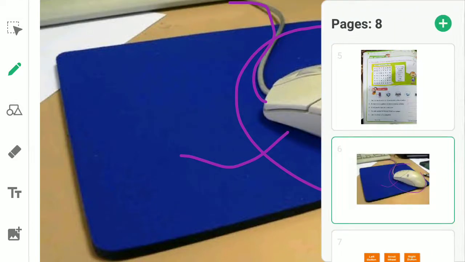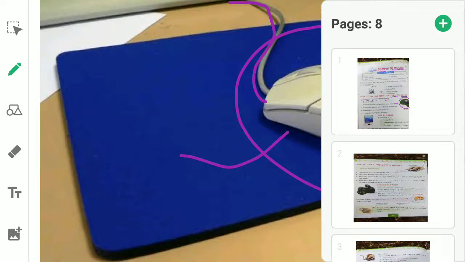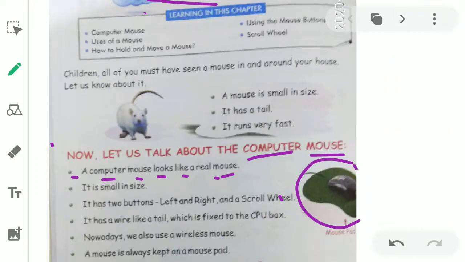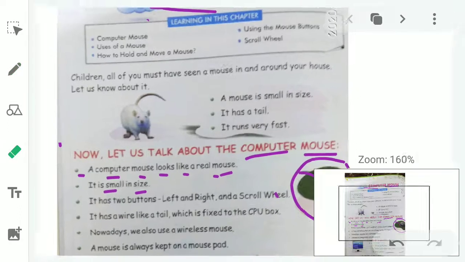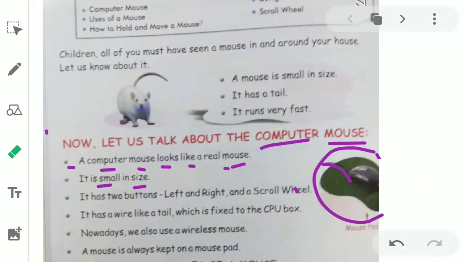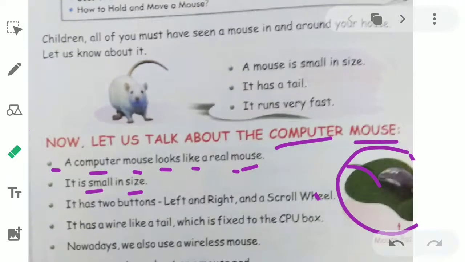So kids, this part of a computer is like a real mouse, an animal. So that's why we call it a mouse. Why? Because it looks like a real mouse. Its shape, its wire, it seems like a tail, and its shape is like a real mouse. That's why we call this part a mouse. It is also very small in size.